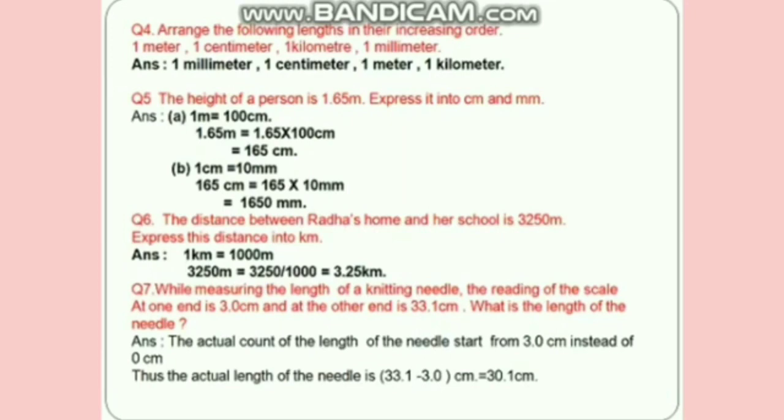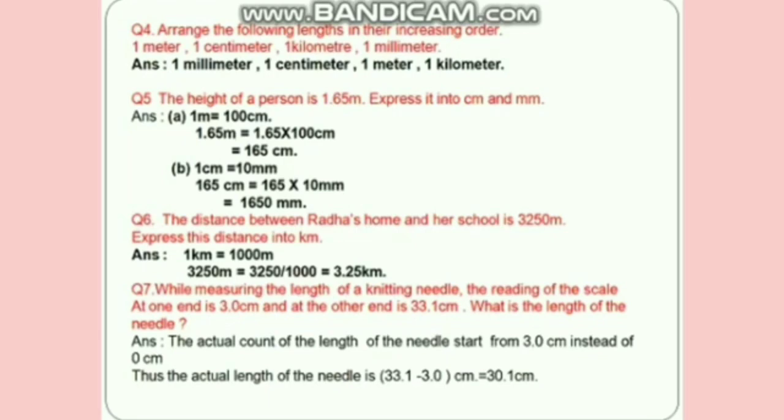Question number 4. Arrange the following lengths in their increasing order. You have to arrange this in increasing order: 1 meter, 1 centimeter, 1 kilometer, 1 millimeter. So the answer is 1 millimeter, 1 centimeter, 1 meter, 1 kilometer.